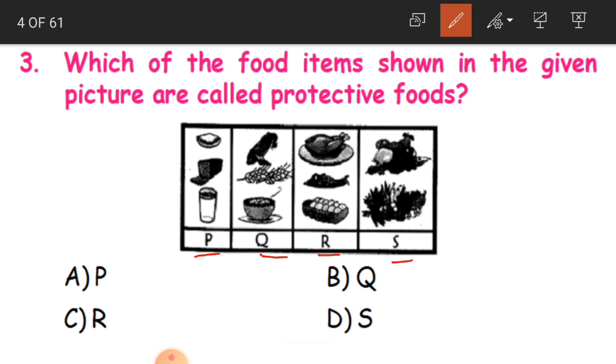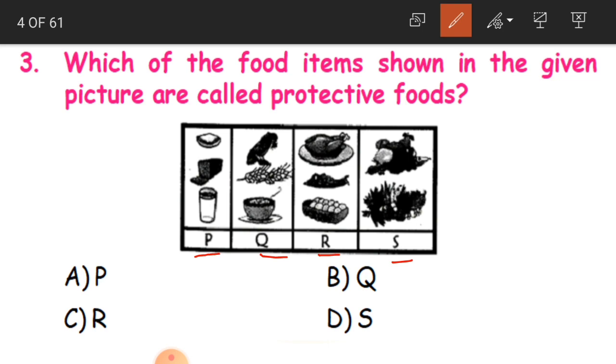So we have to find out which column has got protective foods. And what are protective foods children? They fight against developing the deficiency diseases, and they protect us from the diseases. So whether it is P, Q, R or S.